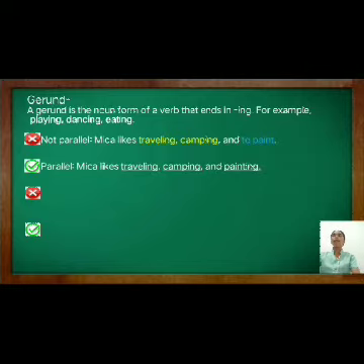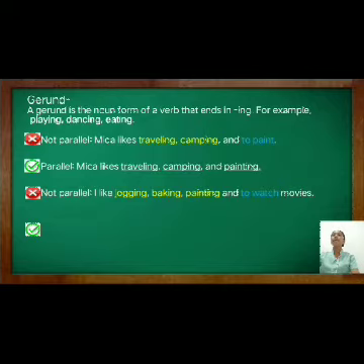So we have another example. I like jogging, baking, painting, and to watch movies. This sentence is not parallel because jogging, baking, painting, and to watch are not in the same pattern. To watch is an infinitive form, while the other words, jogging, baking, and painting, are in a gerund form.